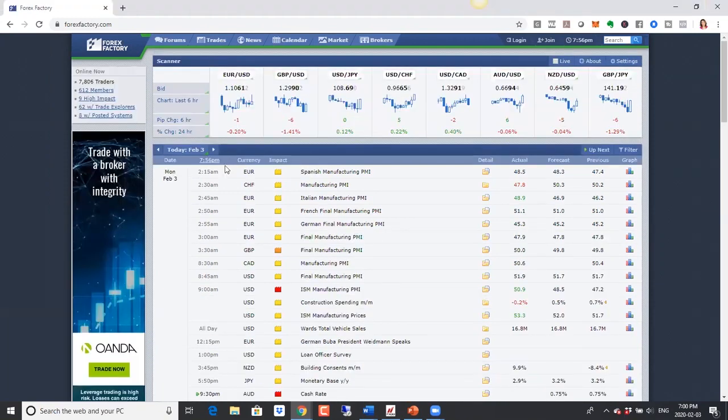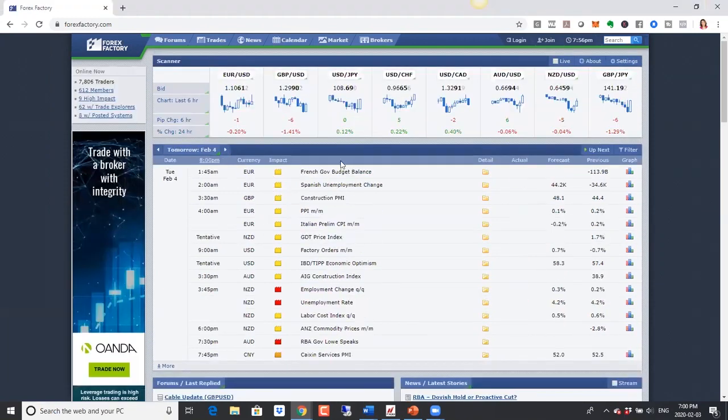So coming up on Tuesday here, we have construction PMI numbers here for pound, but mainly not a ton here in terms of important data. In the afternoon here, we have employment data from New Zealand. New Zealand dollar has been weak as well. Both Australian dollar and New Zealand dollar have been weak because of the concerns with China, and we have seen them drop. So if the employment numbers are below expectations here, we could see this drop further.